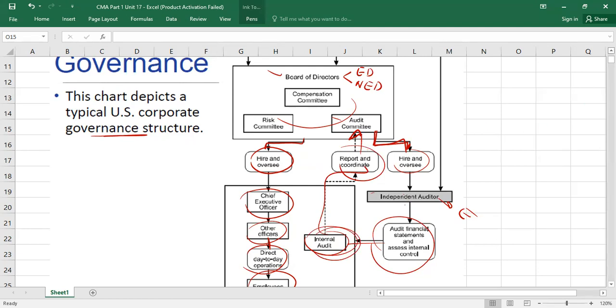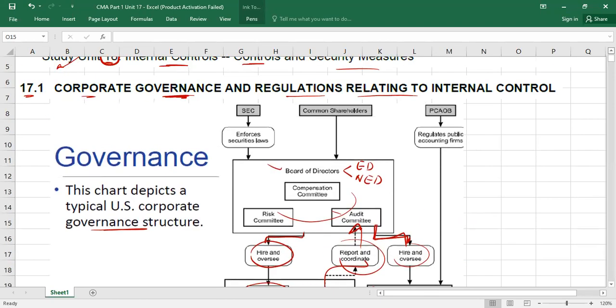But on the top, we have something else also. And then we'll start discussion. It's just an overview I'm telling you. We have the SEC. SEC stands for Securities Exchange Commission. Usually you can say it is the board of the stock exchange. You know, stock exchanges we have in our countries. So the governing body of a stock exchange is called the Securities Exchange Commission.